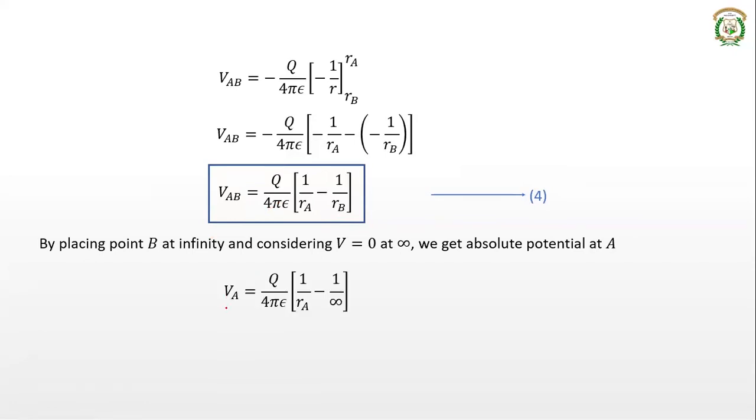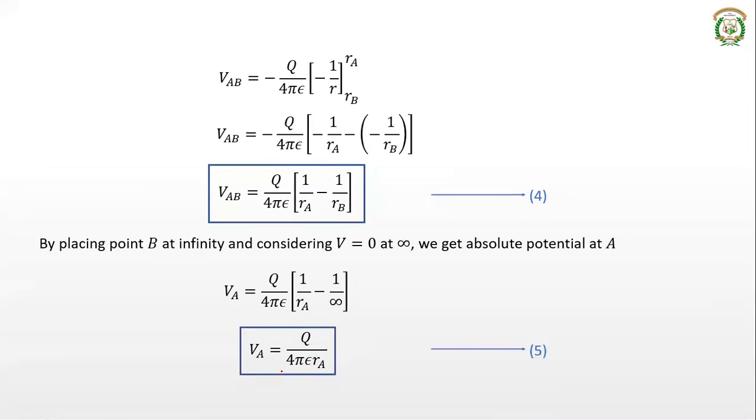You can take it as absolute potential VA, that is Q divided by 4 pi epsilon into 1 by RA minus RB, which will be infinity. So you take this as infinity. What is 1 divided by infinity? It is 0, right? So what remains is just Q divided by 4 pi epsilon RA. Okay, so this is the potential due to a point charge at the point A.